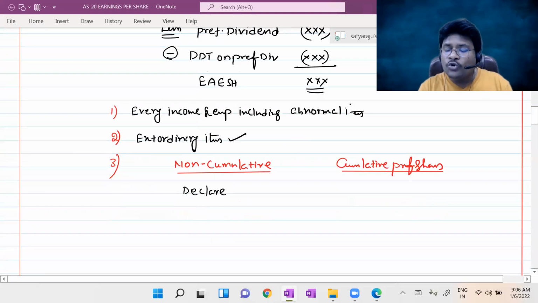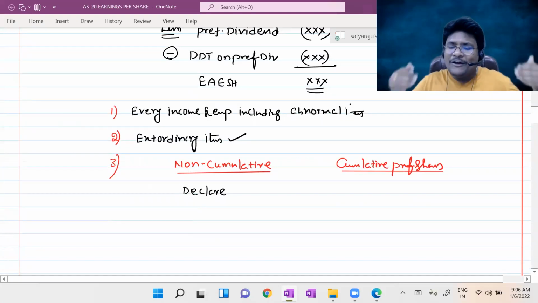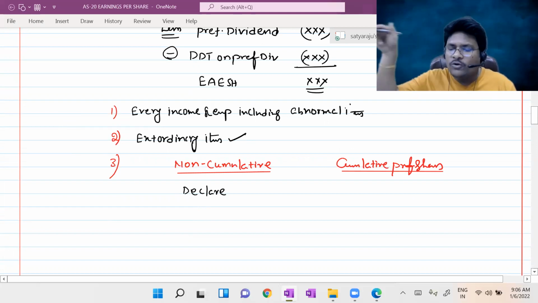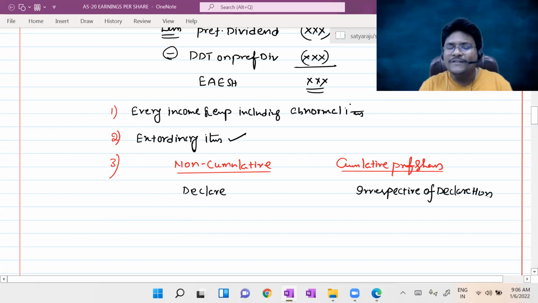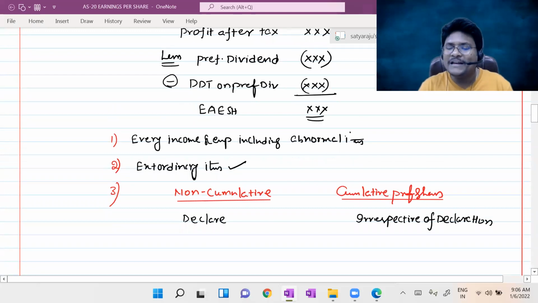But coming to cumulative preference shares, sir, whether you declare it or not, they are accumulating, right? If you are not paying right now, then you have to pay in the next year as well. That's why, irrespective of the declaration, you have to reduce the preference dividend for the purpose of calculation of earnings available to equity shareholders. That is the highlight point, guys.